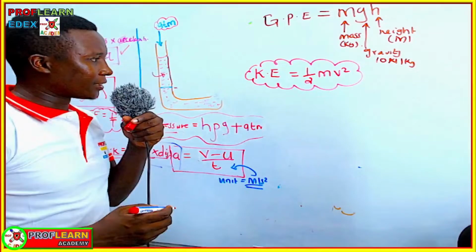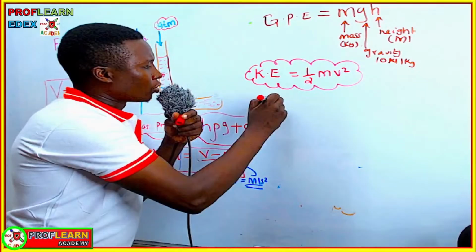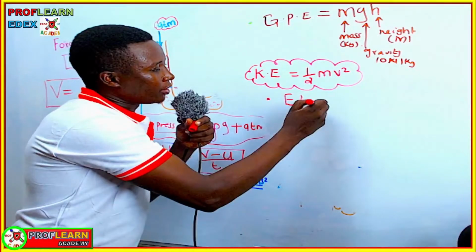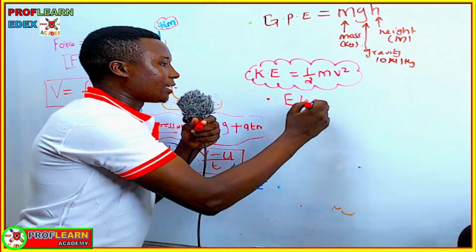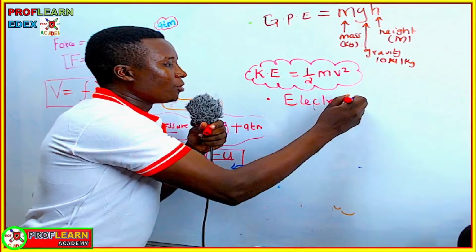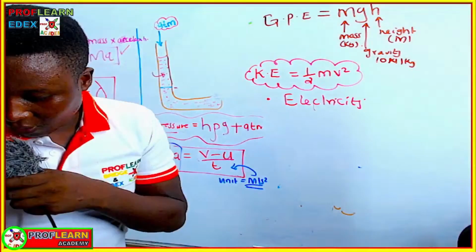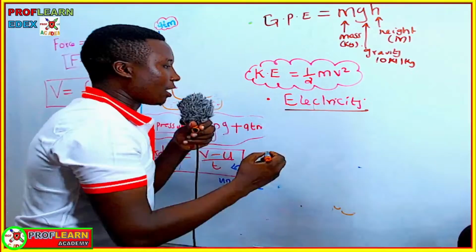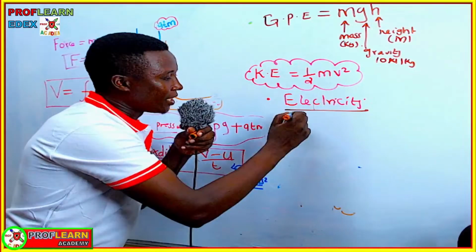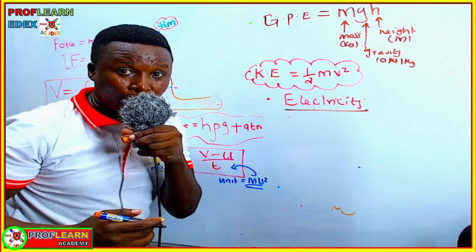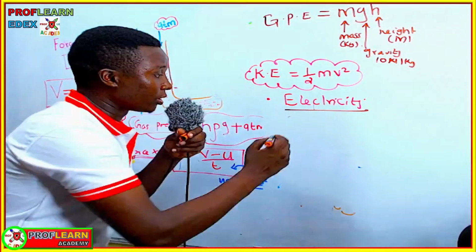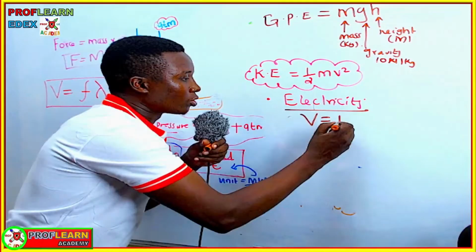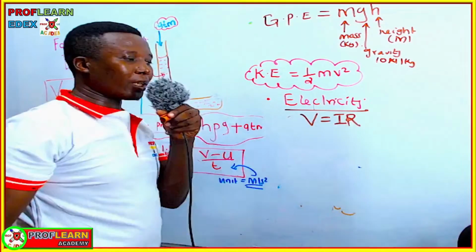And we need also to move to current electricity. Which are the formulas that you need for current electricity questions? One of them is the alpha and omega formula for current electricity, which is V = IR, which is actually Ohm's law.